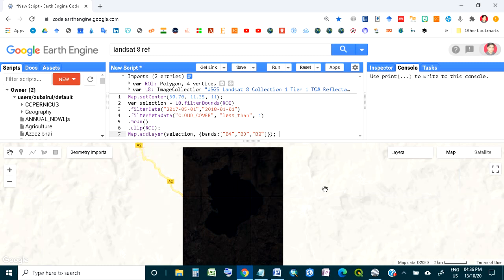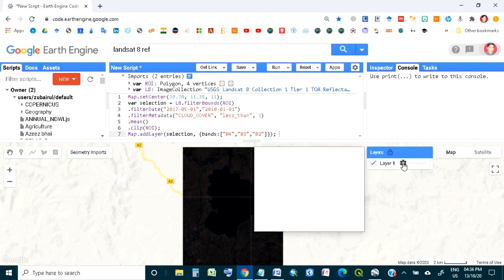Because by default it's reflectance data, and reflectance, as you know, the minimum is 0, maximum is 1. But the data is actually covering only a small part of the range from 0 to 1. So we have to stretch the part which is actually given in this data. To stretch that part, what we will do, we will go to this symbol, and